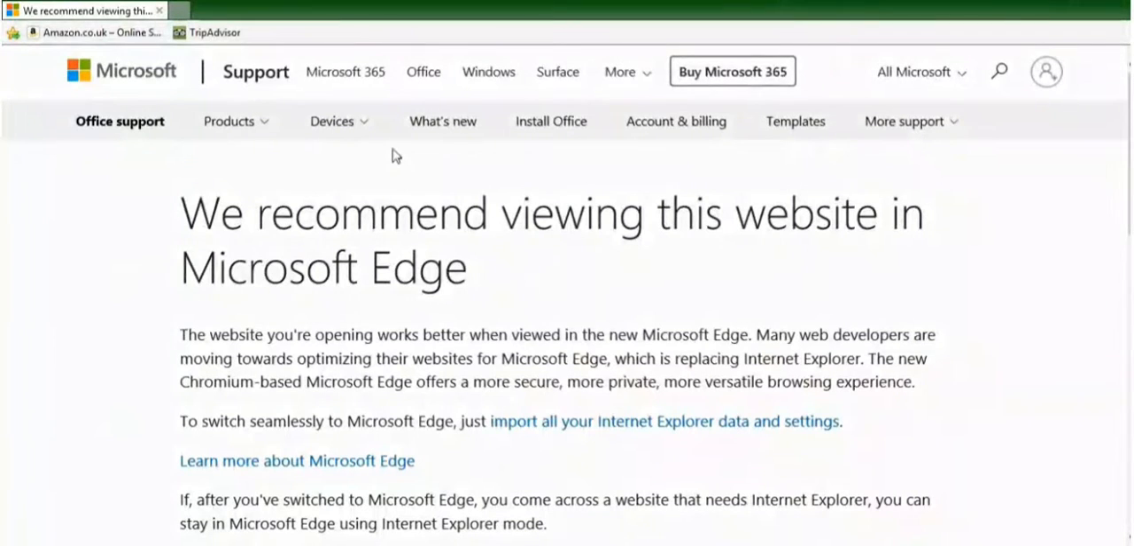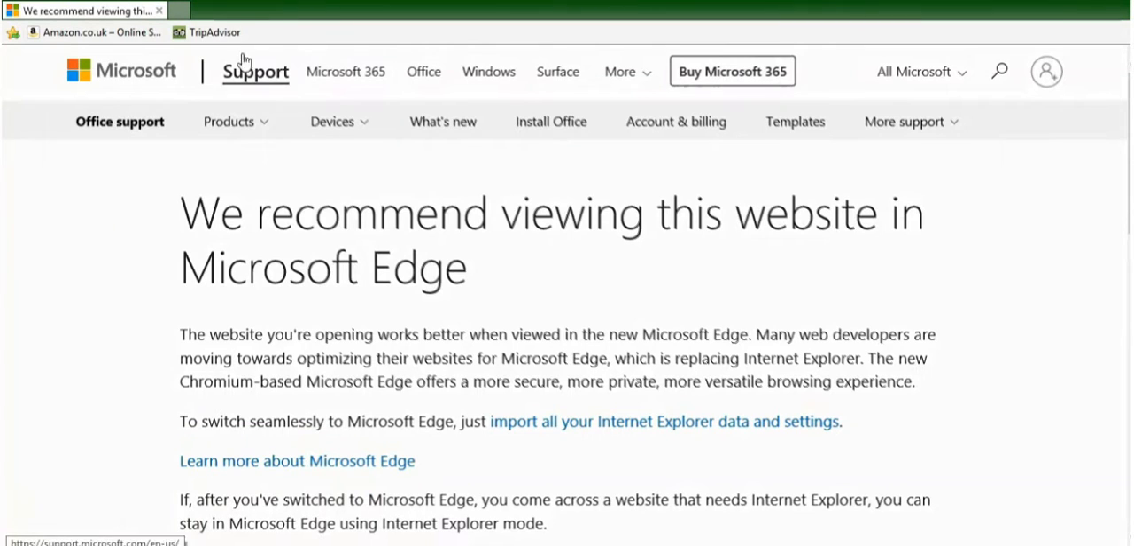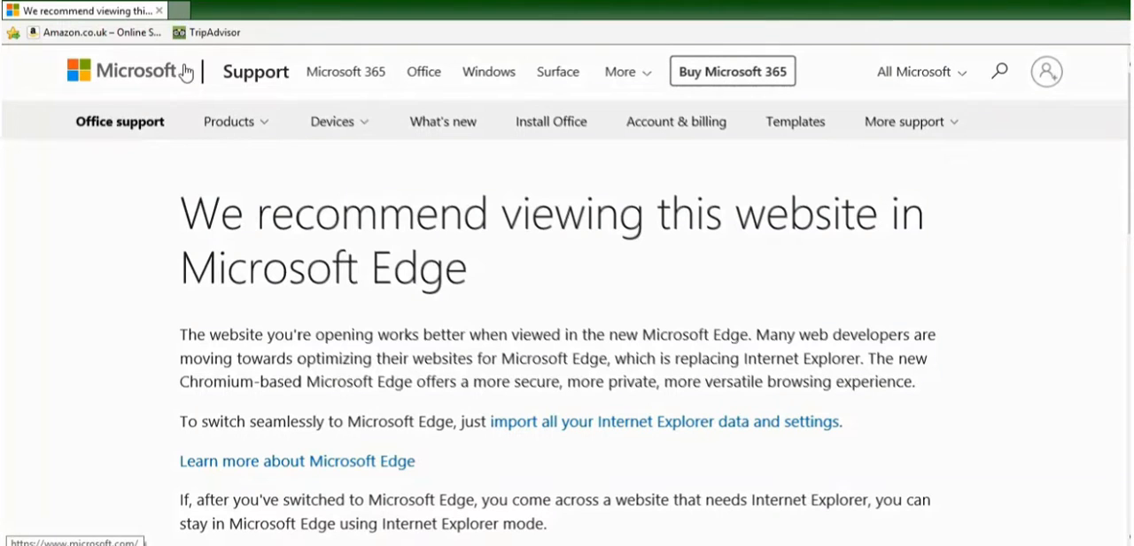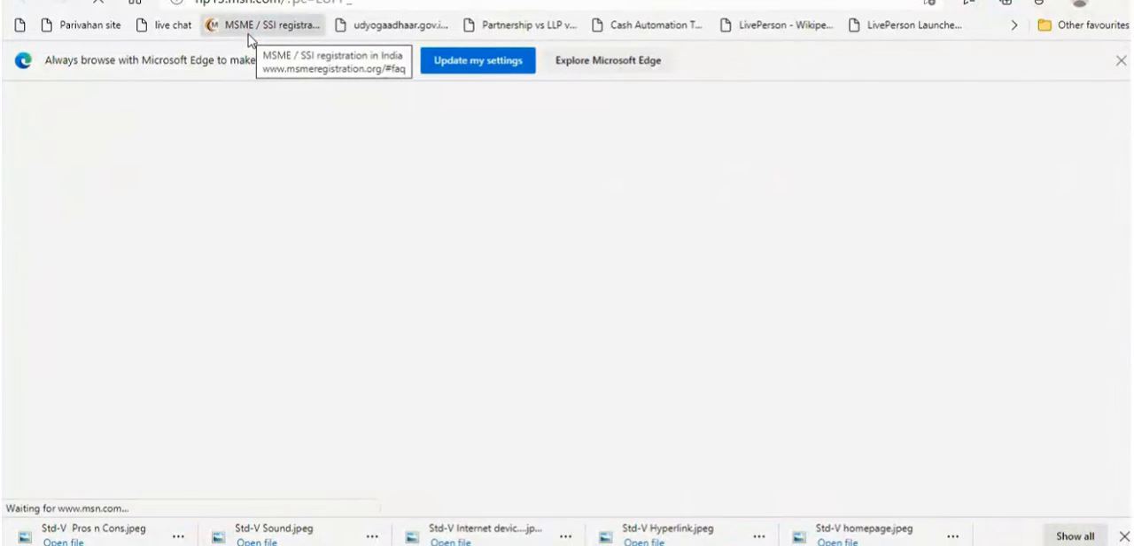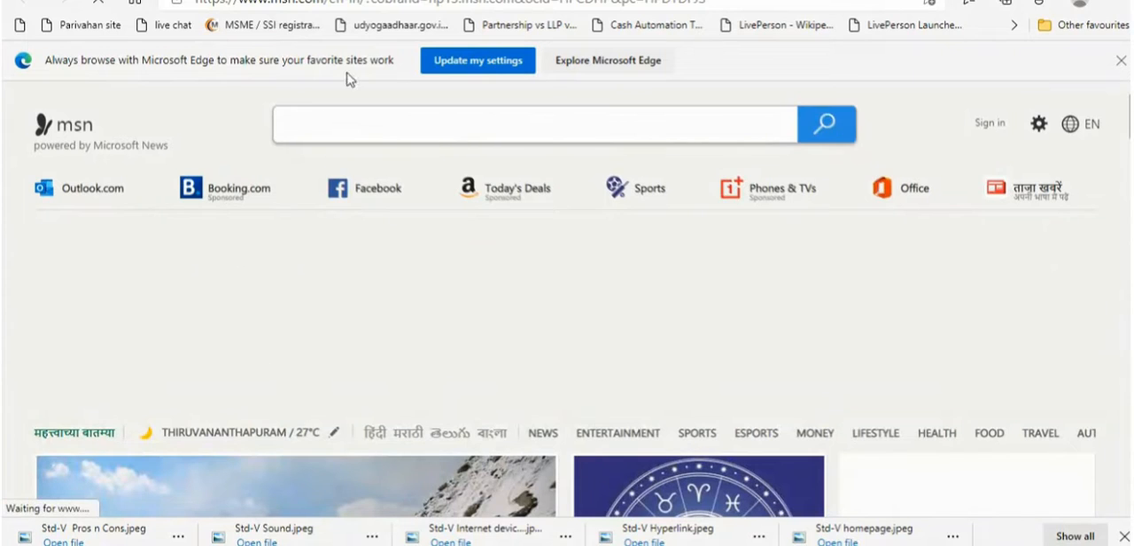Next one, Internet Explorer. Internet Explorer is the most commonly used web browser. It has been developed by Microsoft Corporation. To start Internet Explorer, follow the following steps.